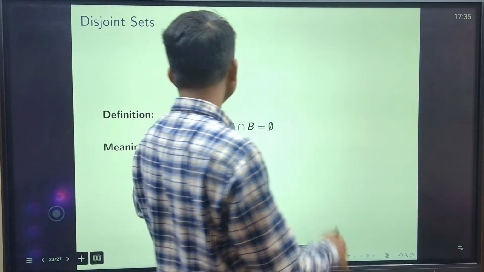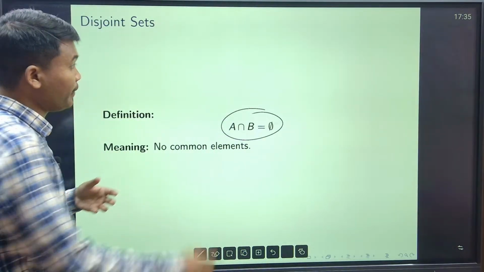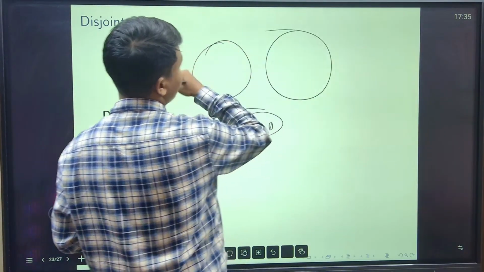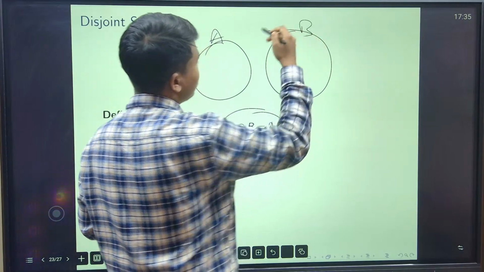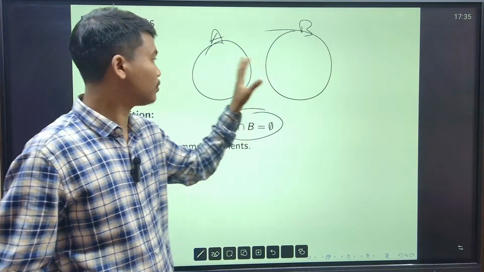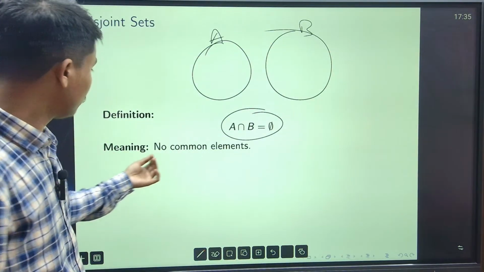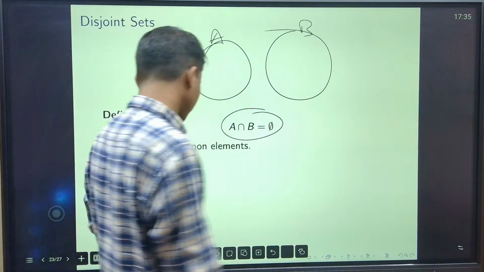Okay. So what is a disjoint set? When the intersection of two sets is empty, that means these two sets are different. This is my A, this is my B. So there is no common element between them. So these two sets are disjoint. Meaning there is no common element. That's all.